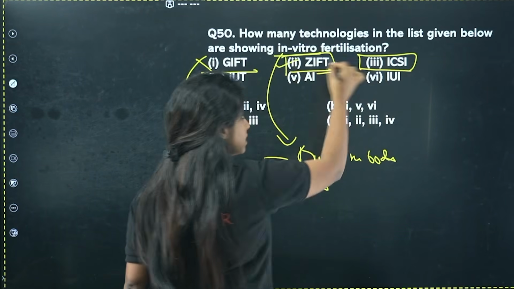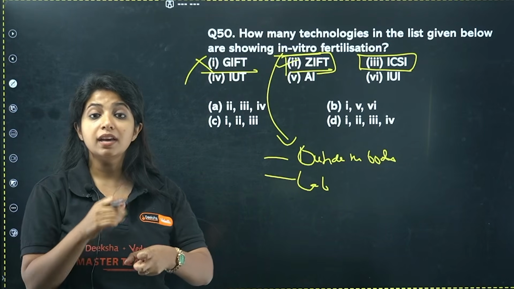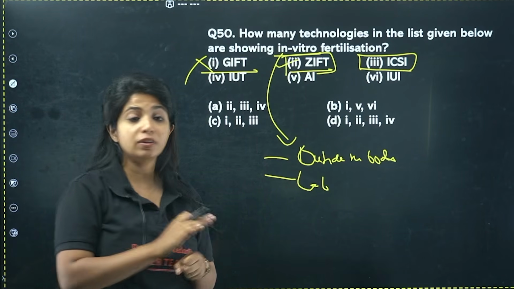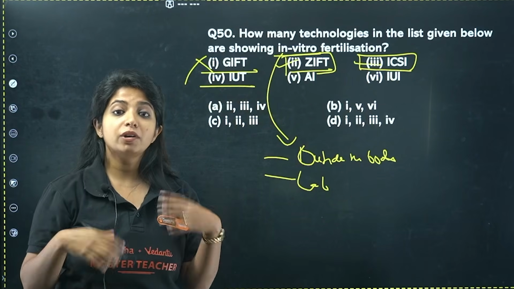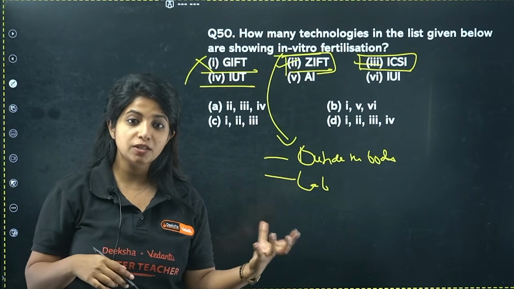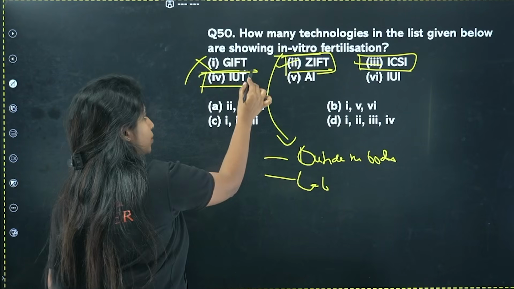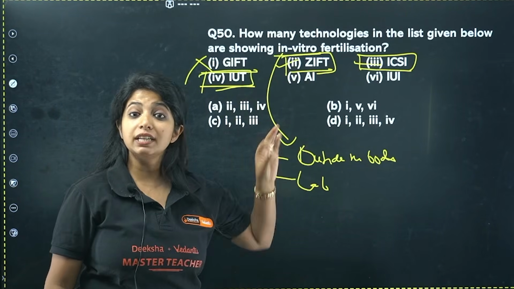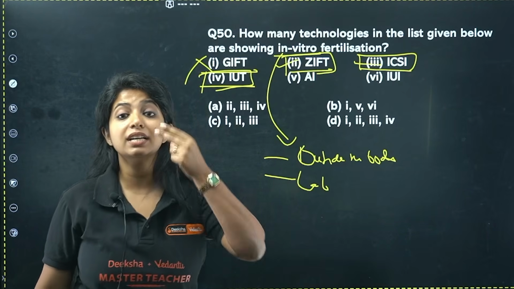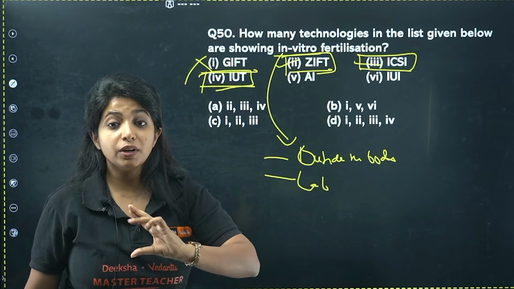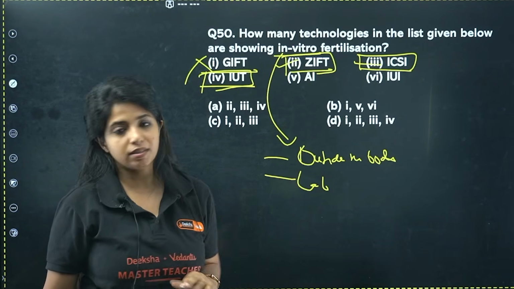ICSI. ICSI means intracytoplasmic sperm injection. Obviously, if you want to insert the sperm inside the cytoplasm of the egg, you have to do it in the lab only. That is also IUT, intrauterine transfer. What are you transferring? You are not transferring gametes, you're transferring an embryo, which is more than 8 blastomere stage. Again, you put it. AI, artificial insemination. Artificial insemination means you are giving the sperm and putting it inside the female body. Fertilization is going to happen inside the body itself.